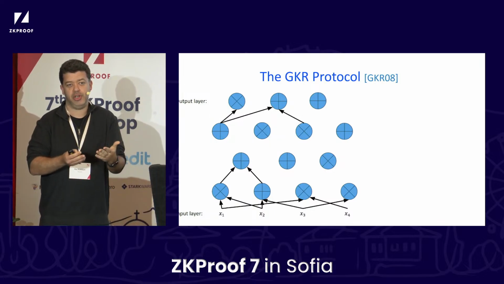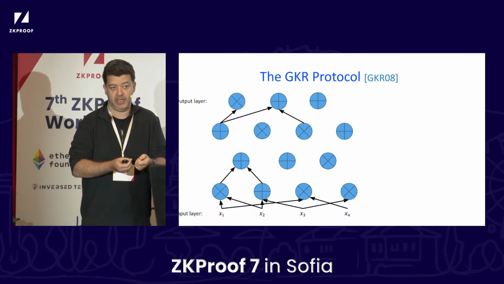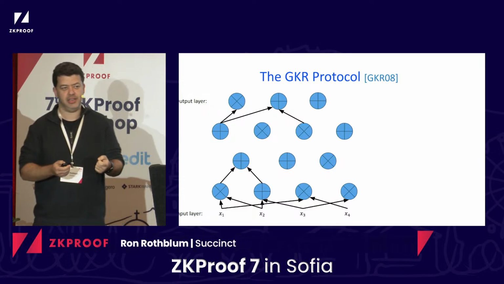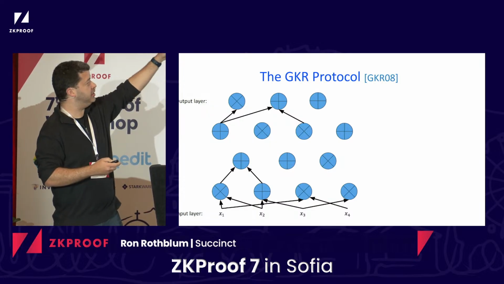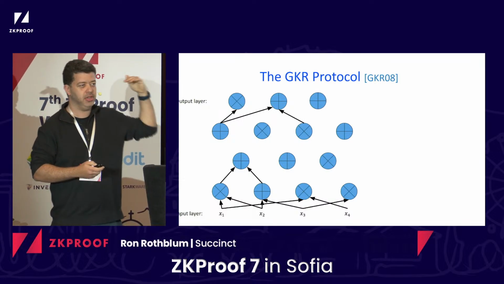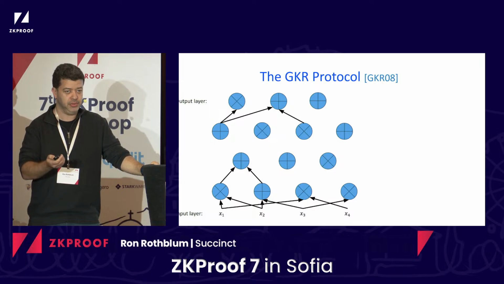Now, what the GKR protocol allows you to do is prove that you did this evaluation correctly. So I'm coming along and claiming to you that C of X is equal to a value Y. These last vertices on the top contain a vector Y, let's say, or a string Y. And I want to prove it to you.